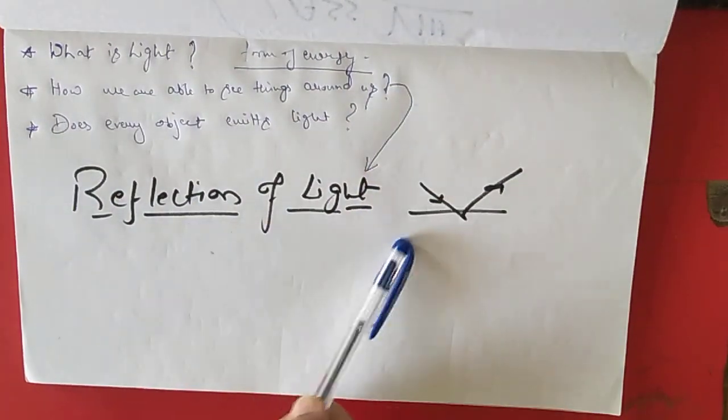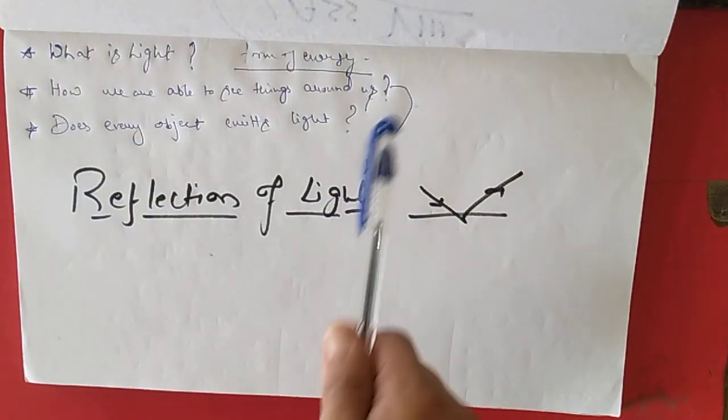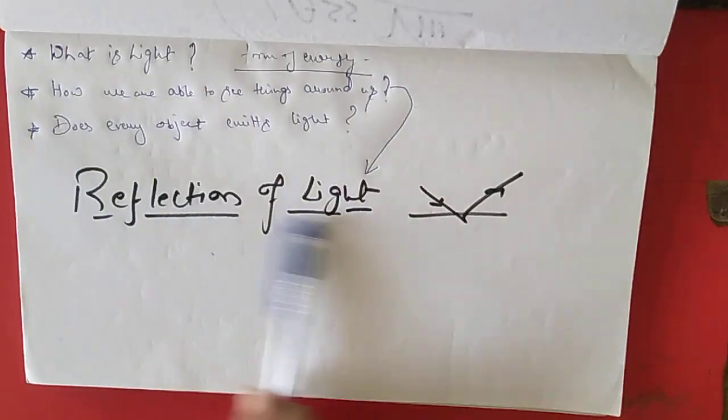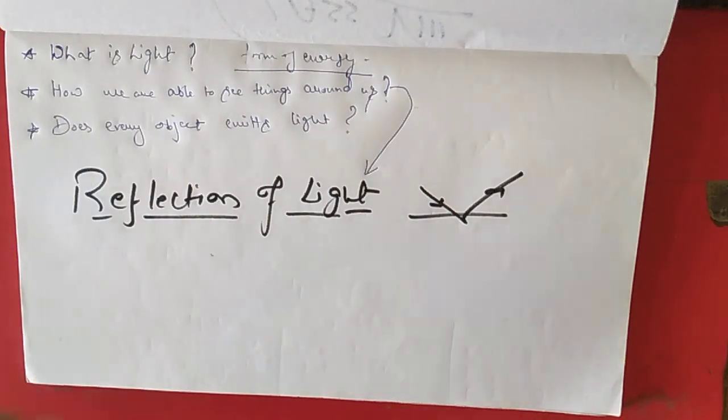Okay, this topic explains everything about how we are able to see the things around us. So let us move on to the next question, because the answer to this question we will be discussing during the discussion of this topic, reflection of light. Clear? And the next question: does everything emit light? No, everything does not emit light.